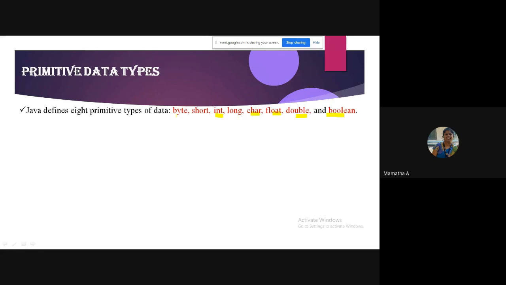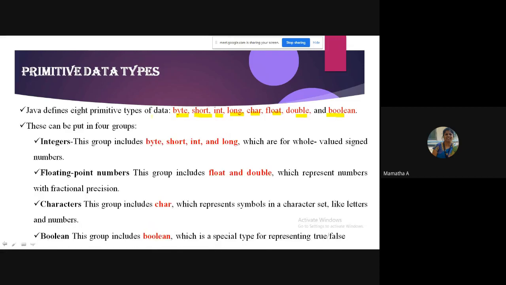So along with this, we have byte, short, long. Okay, 8. So remember, we can put this into 4 groups: one is integers, one is floating point numbers, one is characters, the other one is boolean. So 8 data types is divided into 4 groups. That's all. When I talk about integers, I have the data types byte, short, int, and long.